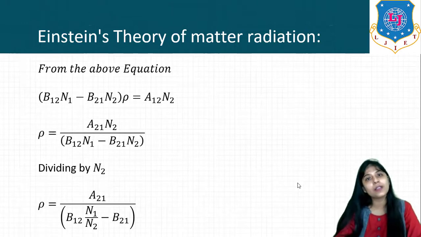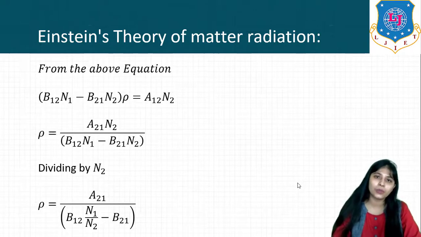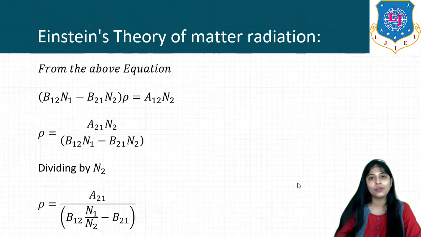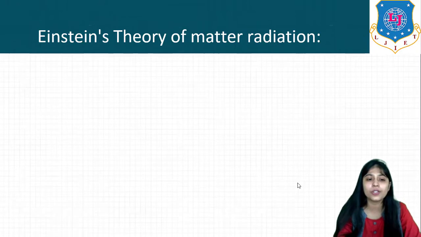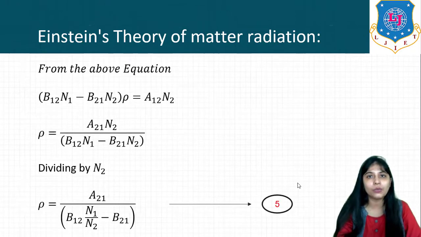Now if we make rho the subject, the equation will be rho is equal to A21 N2 upon B12 N1 minus B21 N2. Let us divide this equation by N2. So the equation will be rho is equal to A21 upon B12 N1 by N2 minus B21. Okay, now this is equation 5. Remember this equation: rho is equal to A21 upon B12 N1 by N2 minus B21.